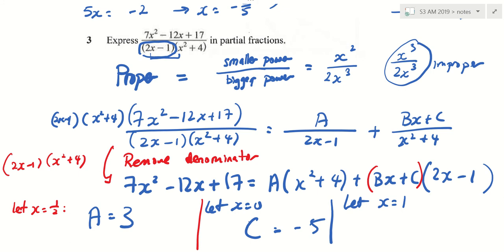Yes, two are needed. Take note, when I say sub x equals to 0, you must also sub a equals to 3. You cannot start at x equals to 0. You cannot find anything one. When I say sub x equals to 1, you have to sub c equals to -5, a equals to 3. Then you can find the next one. Okay? Can I stop the video here and go on to the next one? Otherwise, the whole lesson I can only do 2 questions.